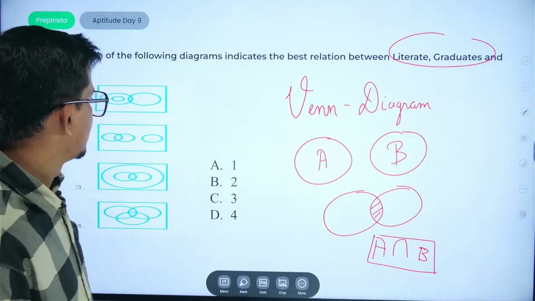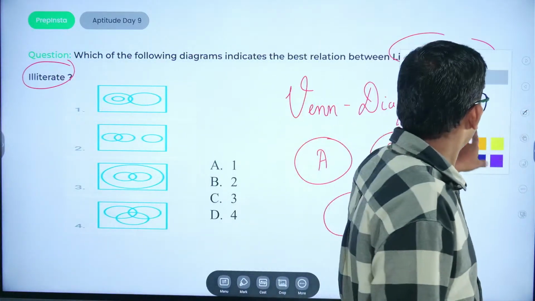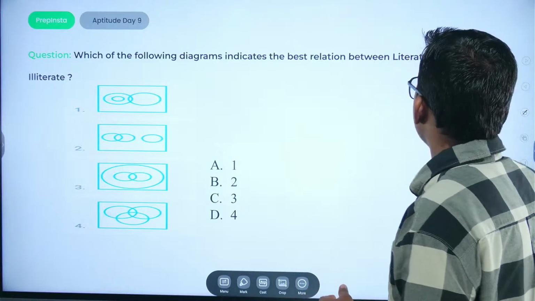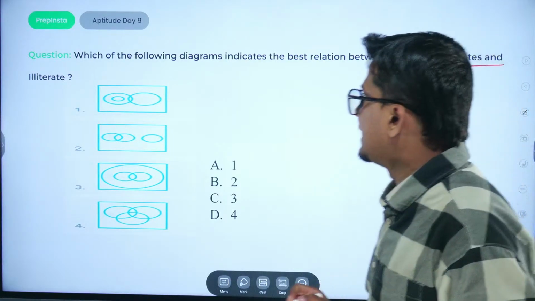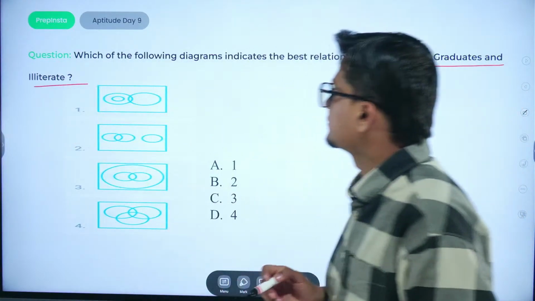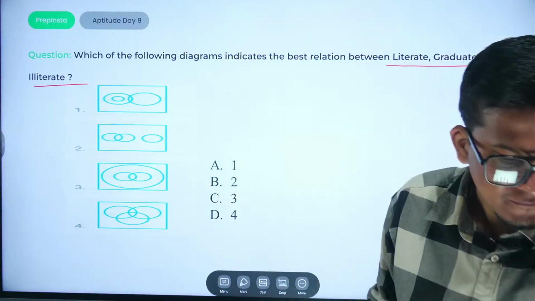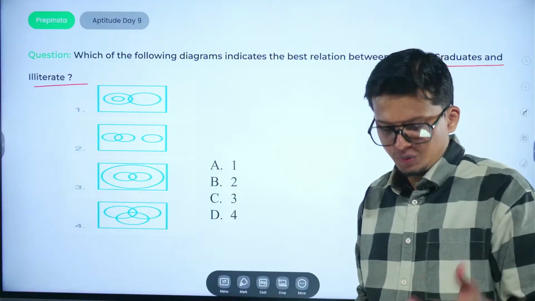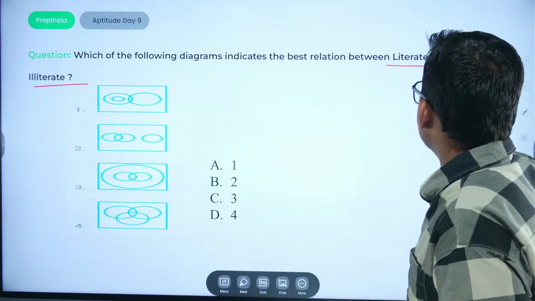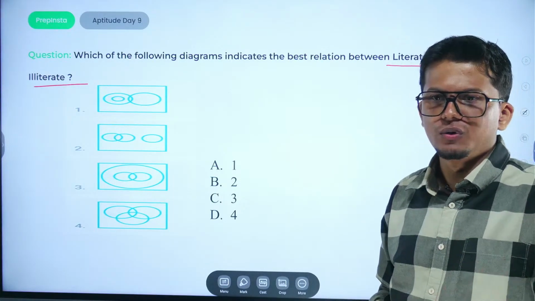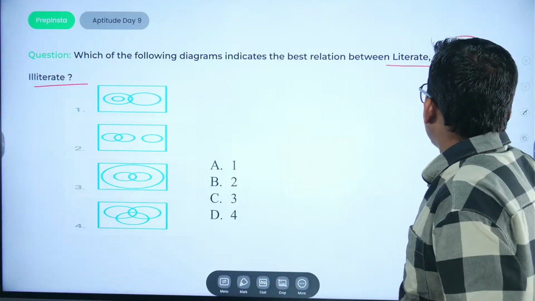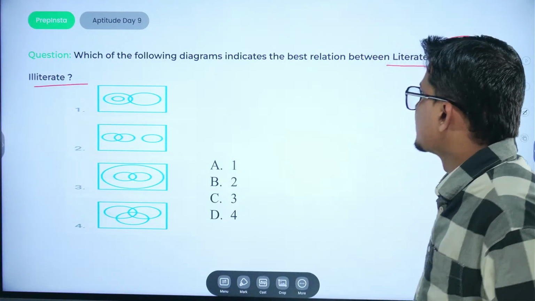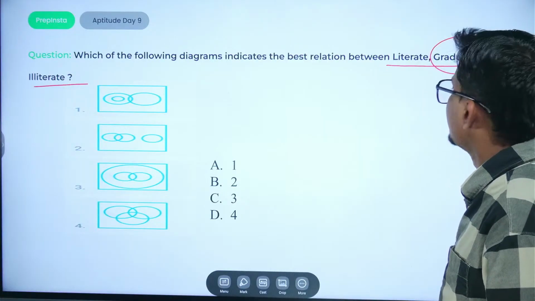ठीक है, चलो, let us solve this question. Which of the following diagrams indicate the best relation between literate graduates and illiterates? So literate is any person who knows how to read and write. Illiterate means someone who doesn't know read and write. And graduates are the people who have a bachelor's degree with them. So what would be the answer?